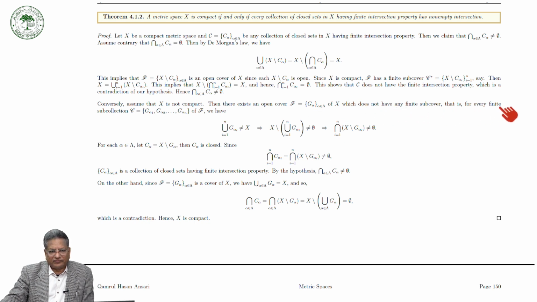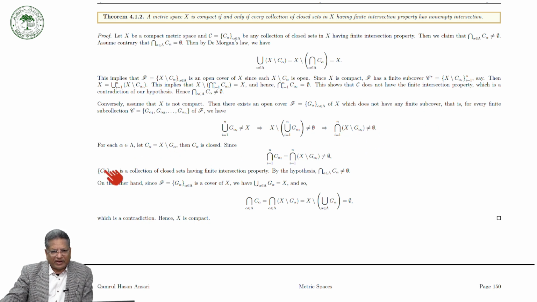That is, for any finite subcollection G alpha 1, ..., G alpha n of G, the union of G alpha i is not equal to X. Now take the complement on both sides, then X minus this union is not equal to the empty set. It means that this intersection is not the empty set.